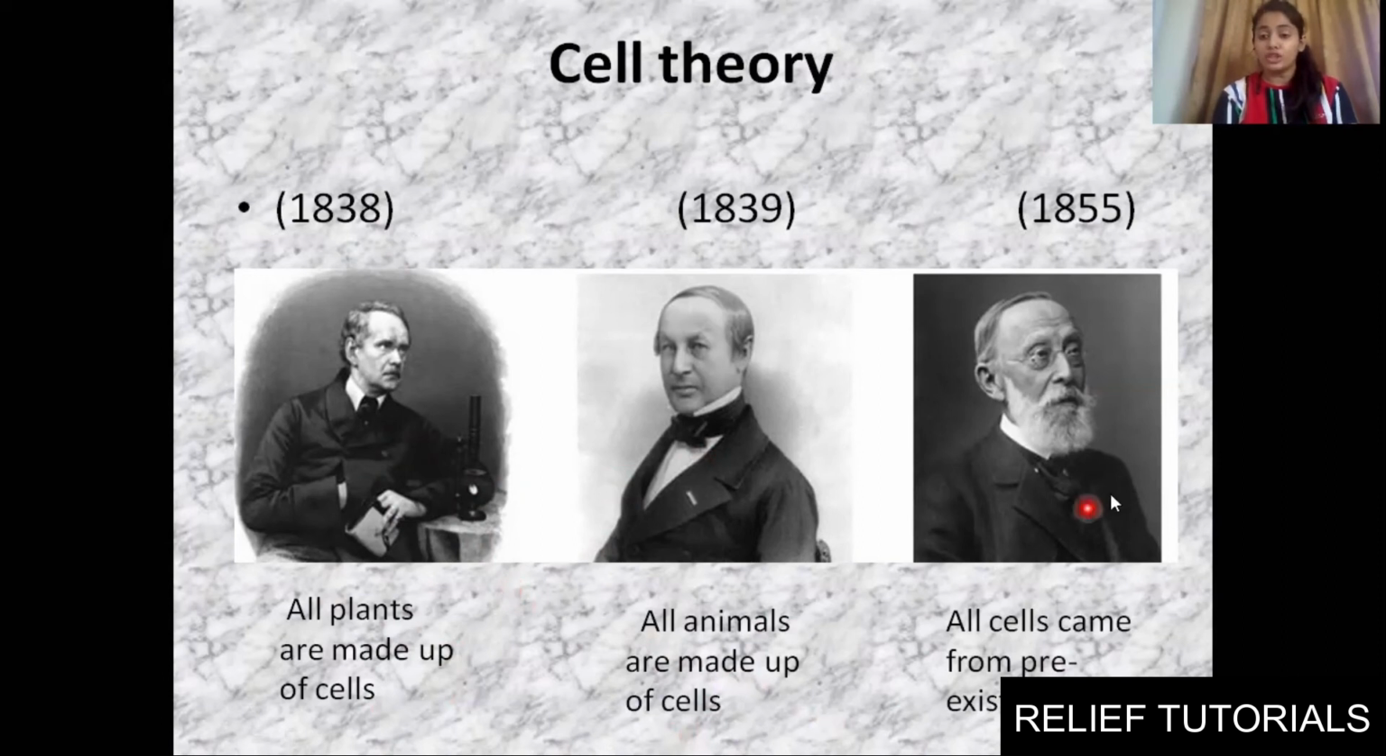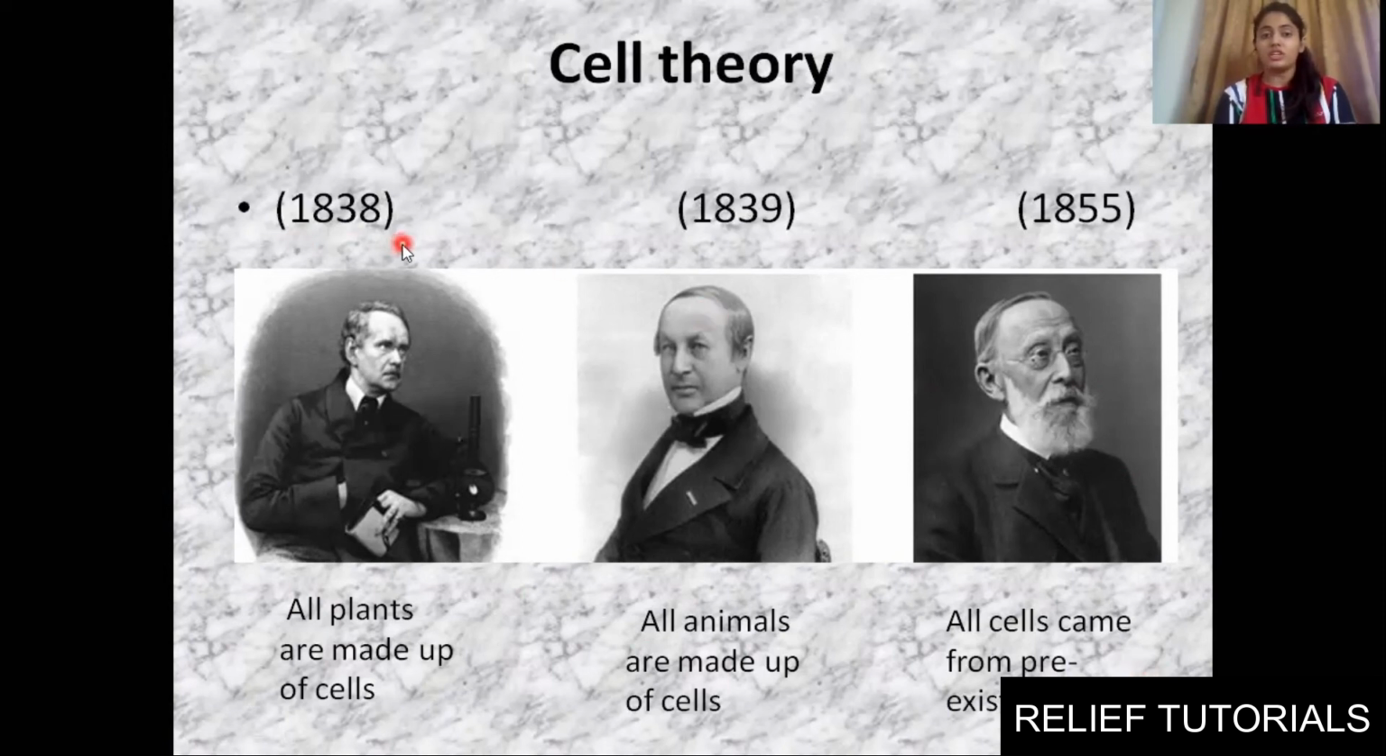Then Rudolf Virchow, in the year 1855, mentioned that all cells come from pre-existing cells. He proved the point of Schleiden and Schwann wrong, that cells arise spontaneously, and corrected it. As you all know, in cell division one cell is divided into two, two into four, and it goes on and on. So a cell comes from pre-existing cells. Clear? So this is cell theory.